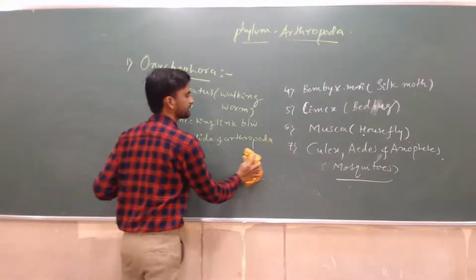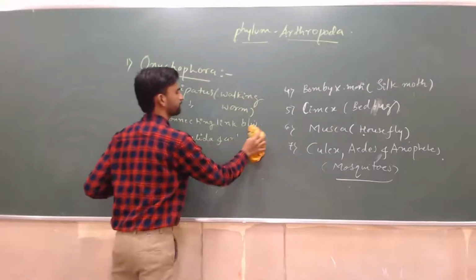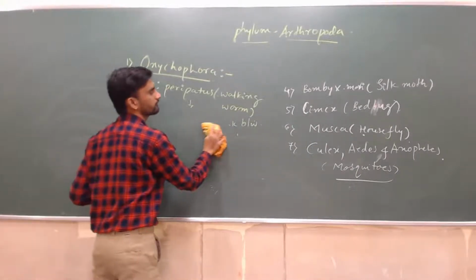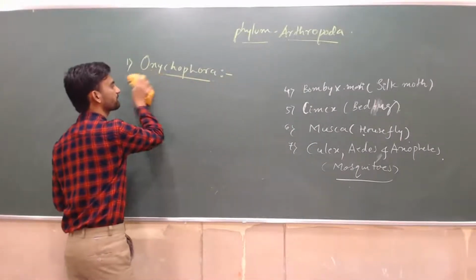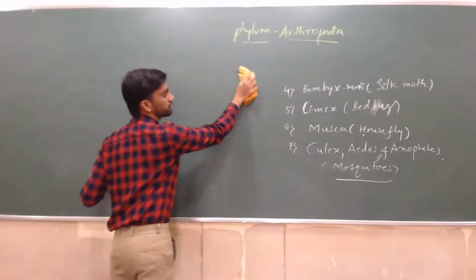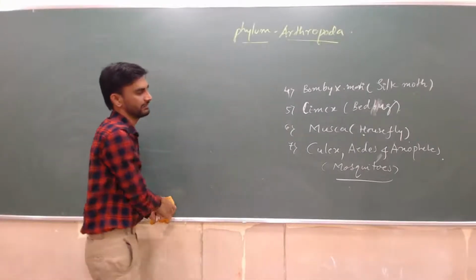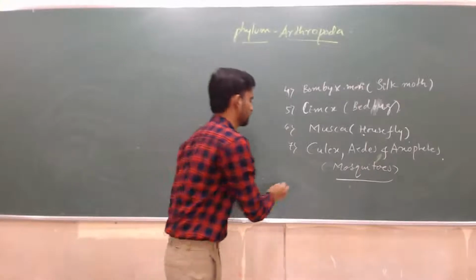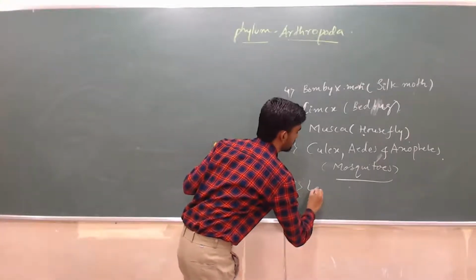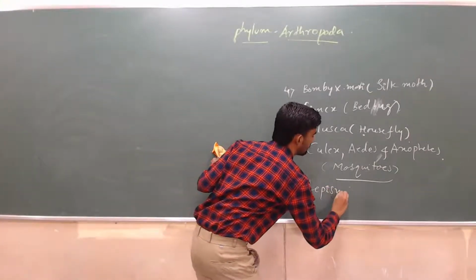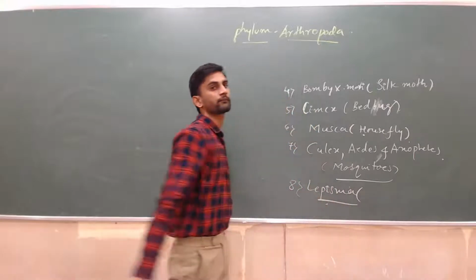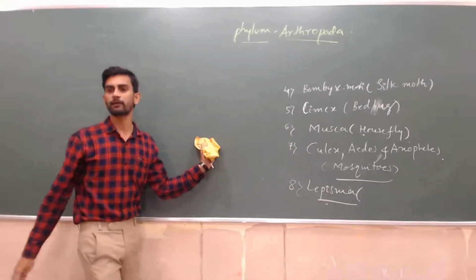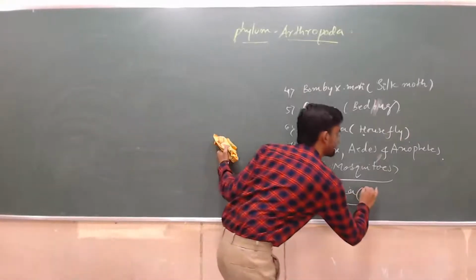So this is the second class, Insecta. And one more important species, which they asked in 2018 or 2017 CET, you can also mention, no problem. Lepisma, commonly called silverfish.